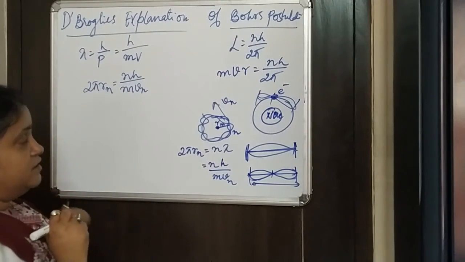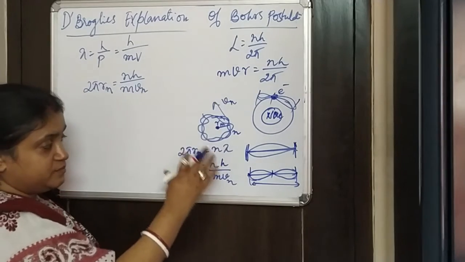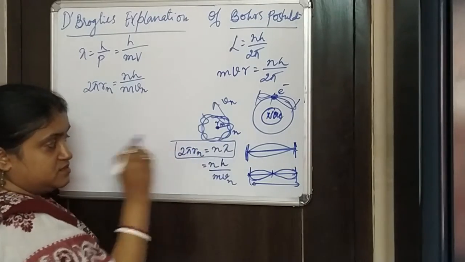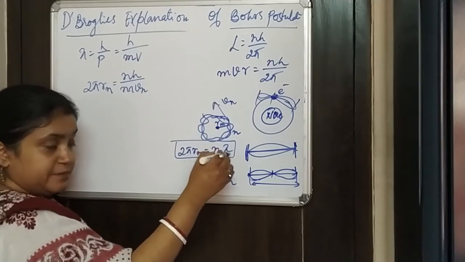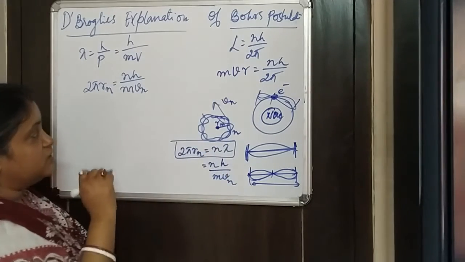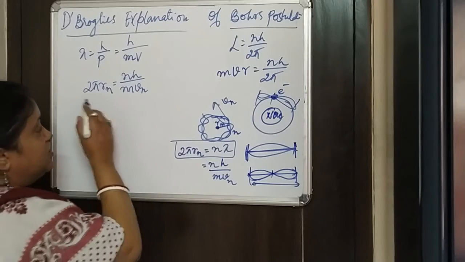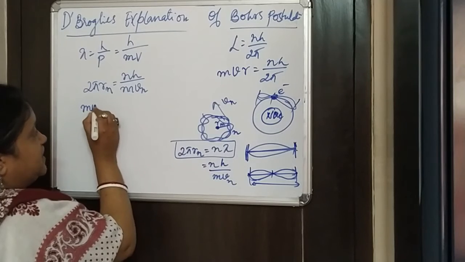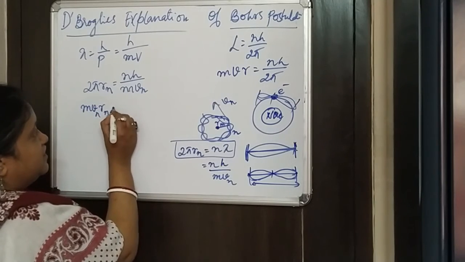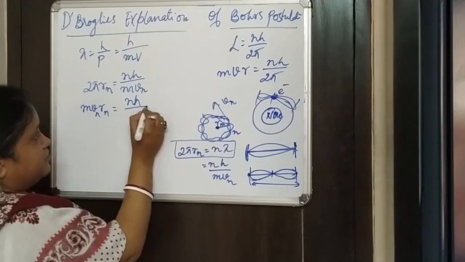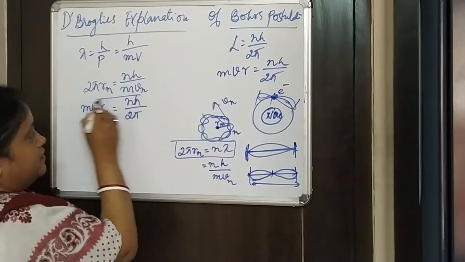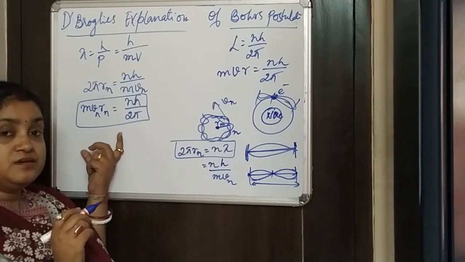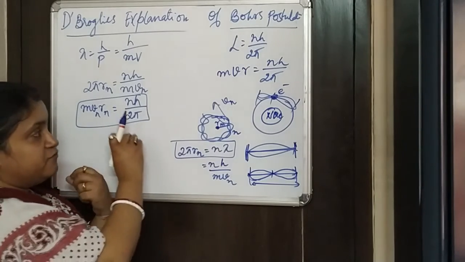mvn, right? So de Broglie uses this standing wave concept, and then in the lambda he puts his matter wave formula, and thereby he gets this relation. From here we just shift it there and shift it here. We get mvn Rn is nh by 2 pi, right? So this is the same thing that is coming to our concept from Bohr.